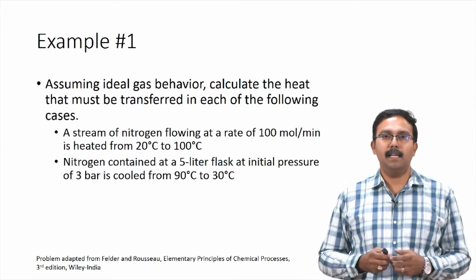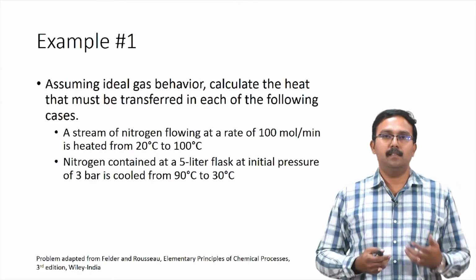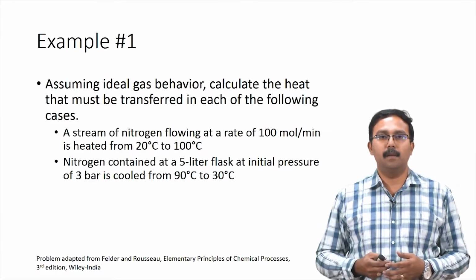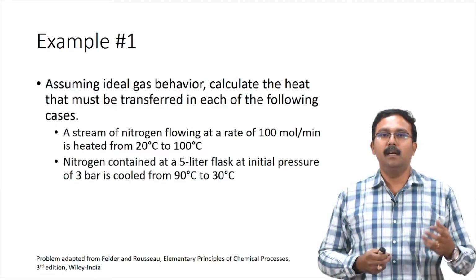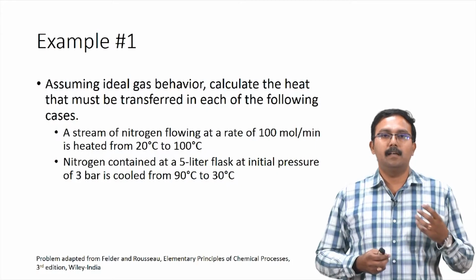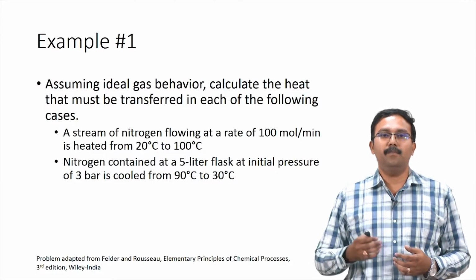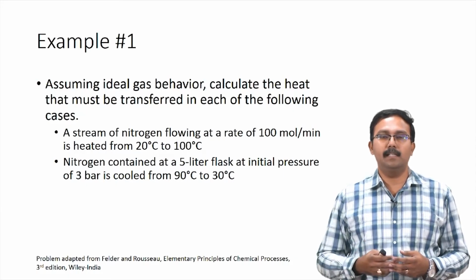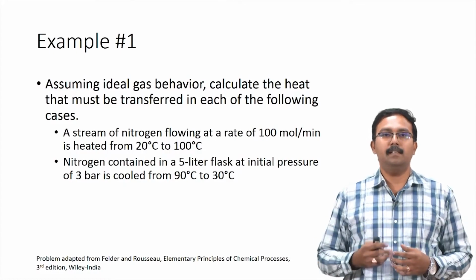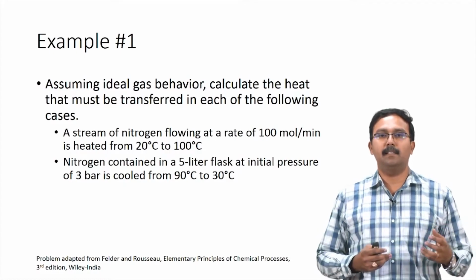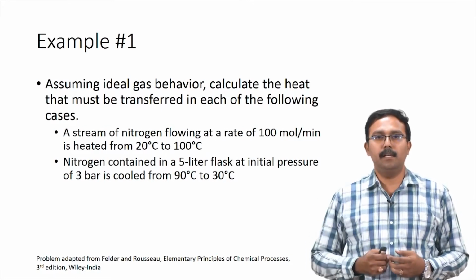So, here is a simple example problem which will help us understand how to calculate change in specific internal energy and specific enthalpy. Assuming ideal gas behavior, calculate the heat that must be transferred in each of the following cases. A stream of nitrogen flowing at a rate of 100 moles per minute is heated from 20 degrees Celsius to 100 degrees Celsius. The second process is nitrogen contained in a 5 liter flask at an initial pressure of 3 bar being cooled from 90 degrees Celsius to 30 degrees Celsius.